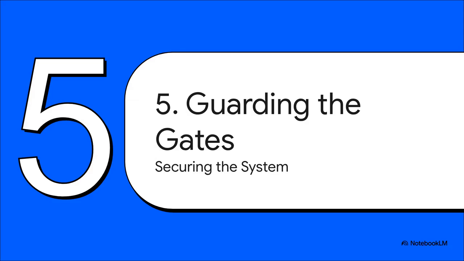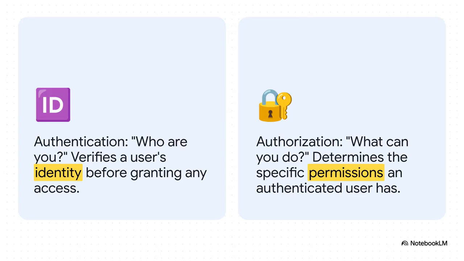So, our system is now scalable and it's well-structured. It's humming along nicely. But there's one last and absolutely critical piece of the puzzle we have to talk about: security. Security really boils down to two fundamental questions. The first one is authentication, and it asks, who are you? This is about verifying an identity, with a username and password. Once we know who someone is, the second question kicks in: authorization. This one asks, okay, what are they allowed to do? This is all about permissions. Is this person just a viewer who can read things, or are they an admin who can actually change things?